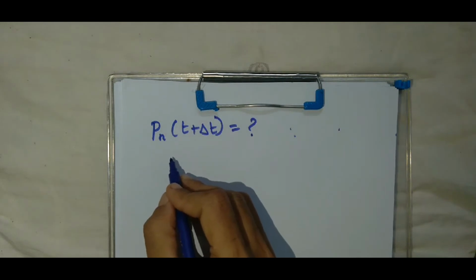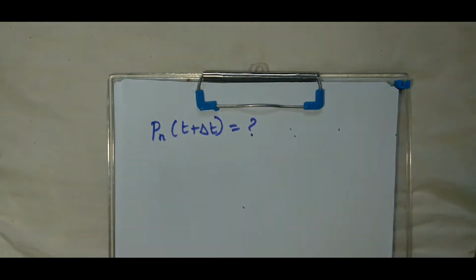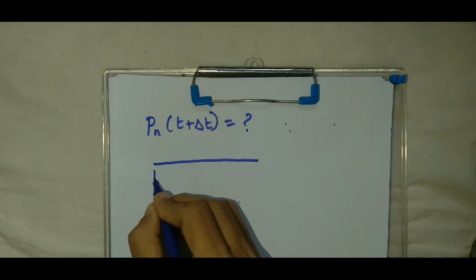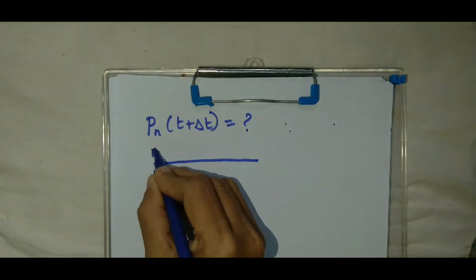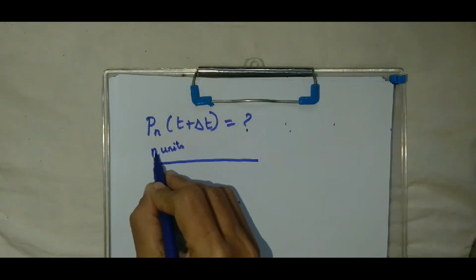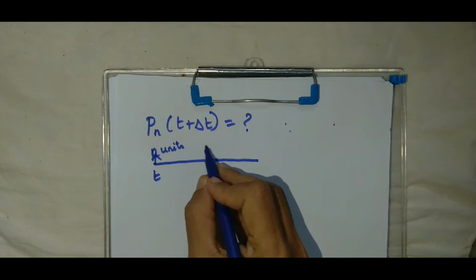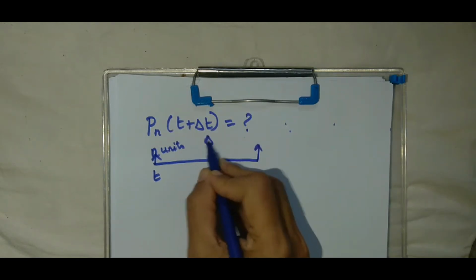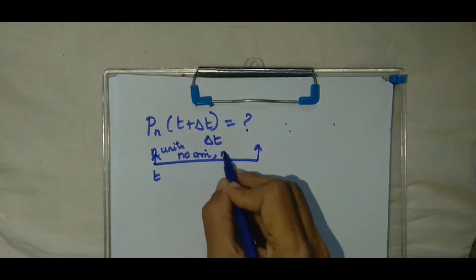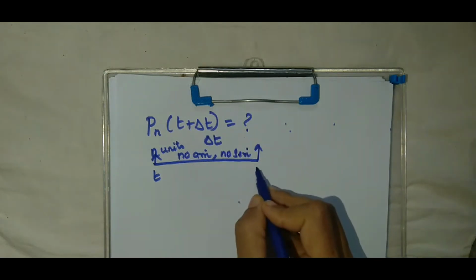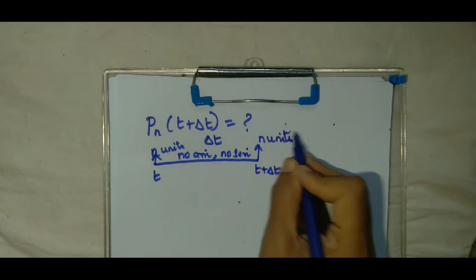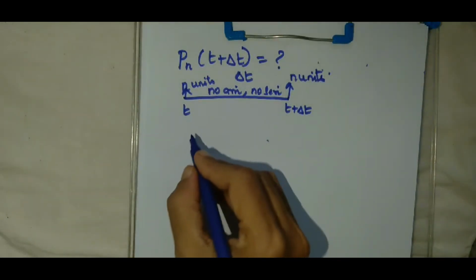Now, we can assume that in time t there are n units, and in the delta t time gap there is no arrival and no service. Therefore, in time t plus delta t, I will have n customers. Yes or no?